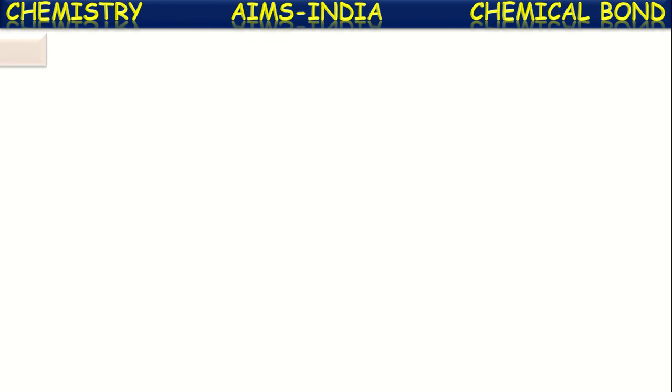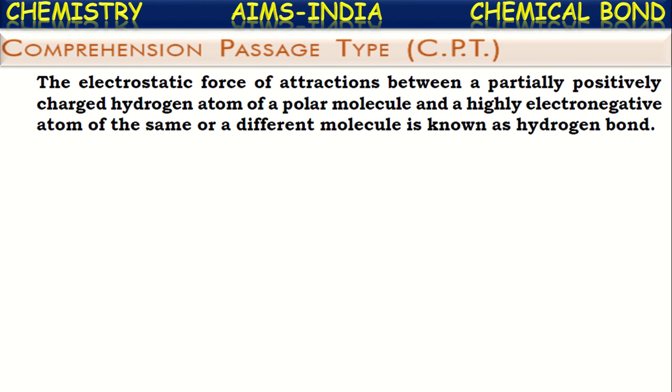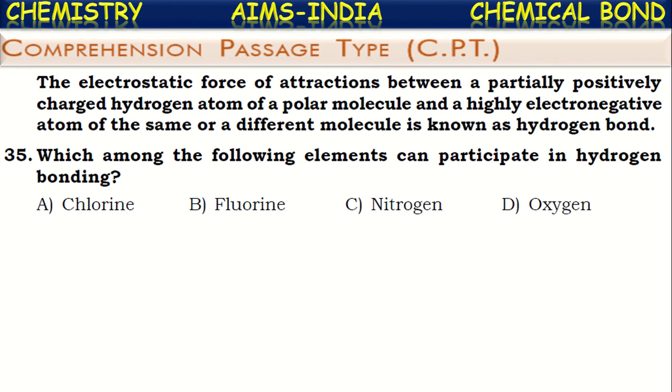Okay. Next. Now let us see comprehension passage type questions. See the comprehension first. The electrostatic force of attraction between a partially positive charged hydrogen atom of a polar molecule and a highly electronegative atom of the same or different molecule is known as hydrogen bonding. See the first question on this. Which among the following elements can participate in hydrogen bonding?